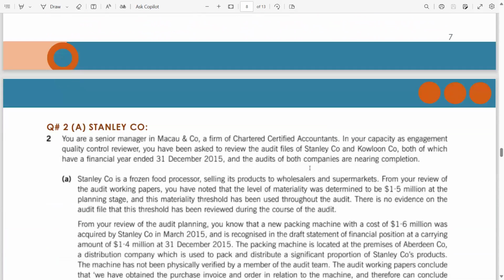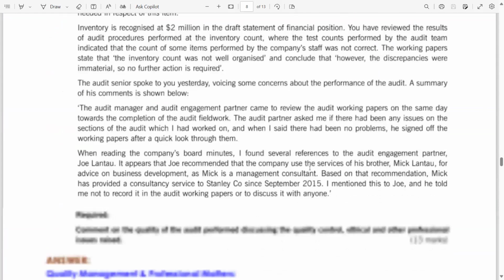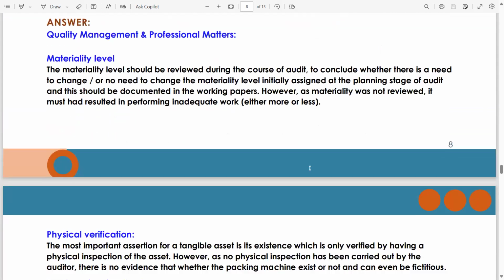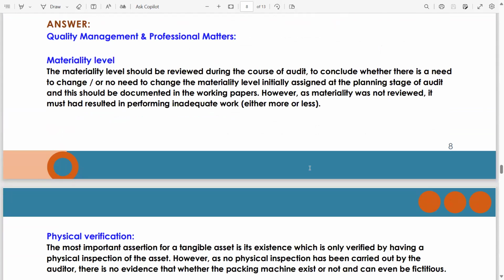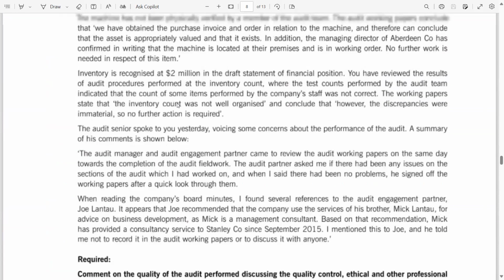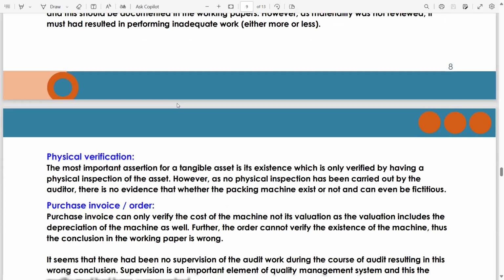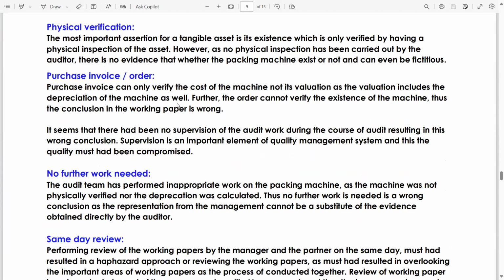Now, Stanley Company. Even though I have discussed these questions in our AAA lecture series on the topic of ISQM-1, which is lecture 3, I have again written down their answers for your better practice. So if you want an interpretation or discussion on this question, then you have to watch that lecture. But for the answer, you can refer to this lecture or this file.